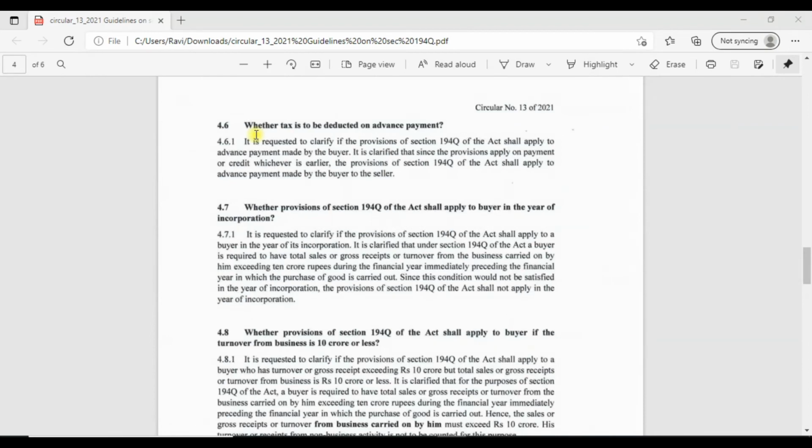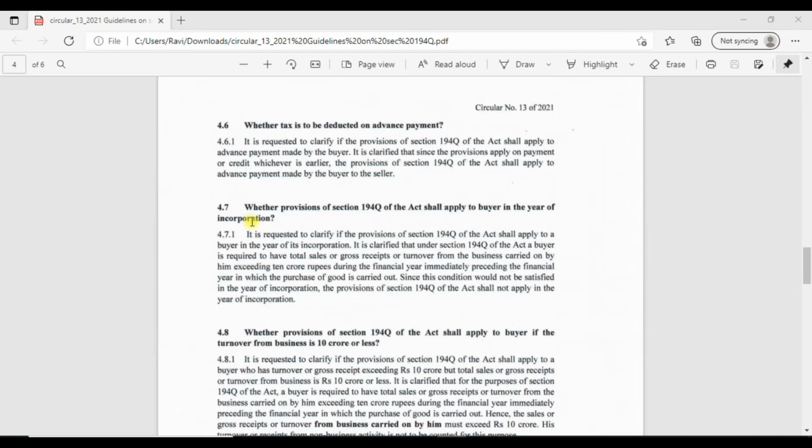Next comes whether TDS is applicable on advance payments also. Yes, it is applicable on advance payments made by buyer to seller, since the provision apply on credit or payment whichever is earlier. Next is whether TDS provisions are applicable to the buyer in the year of incorporation.